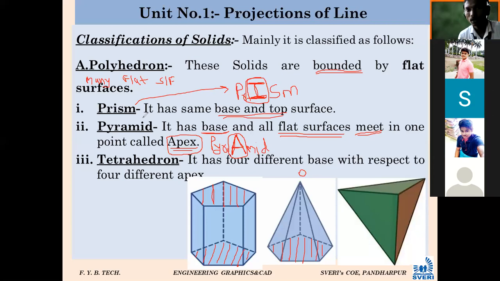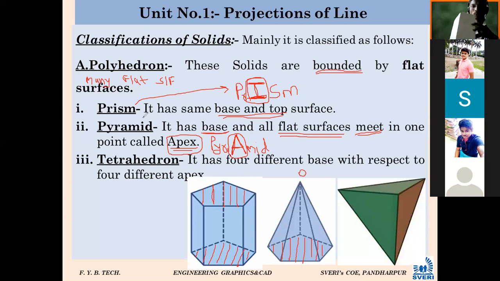So in the camera you can see. Are you observing one solid? दिसतंय का? Yes sir. How many sides does it have? किती आहेत side? 5.